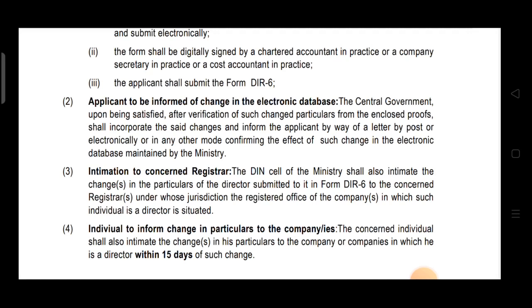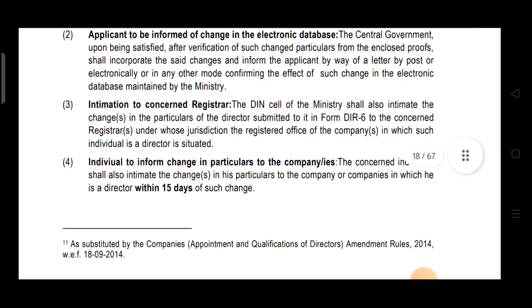Now intimation is given to the concerned registrar also. So the DIN cell of the ministry is required to intimate the concerned registrar. Concerned registrar means the registrar in whose jurisdiction the registered office is situated. Okay, that registrar is required to be intimated.